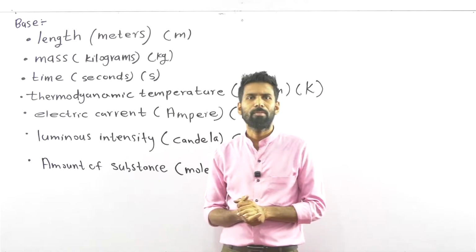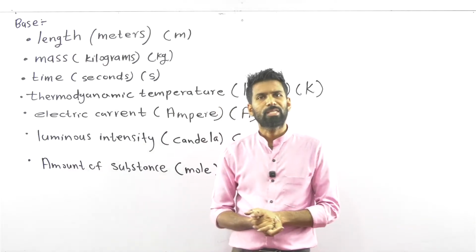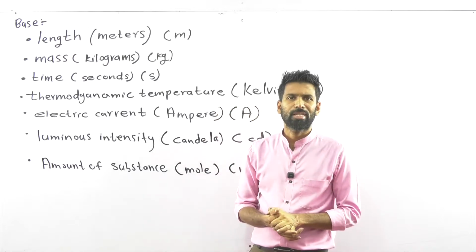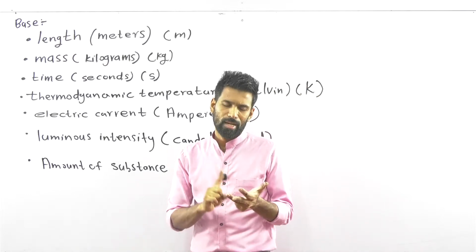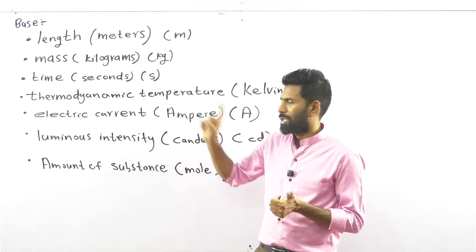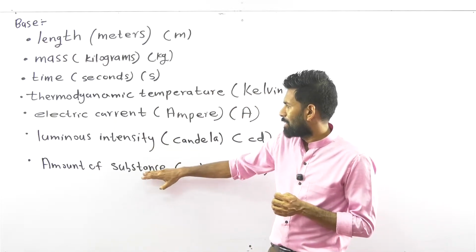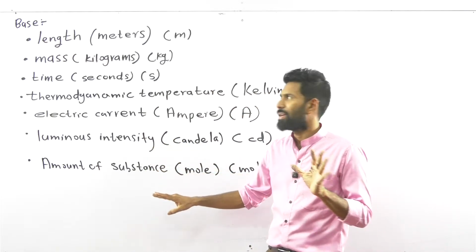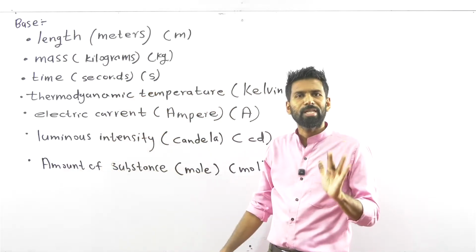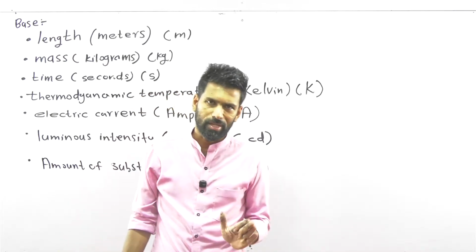The first category is the base physical quantities and their base units: length, mass, time, thermodynamic temperature, electric current, luminous intensity, amount of substance. They are the 7: 1, 2, 3, 4, 5, 6, 7. Seven base physical quantities.